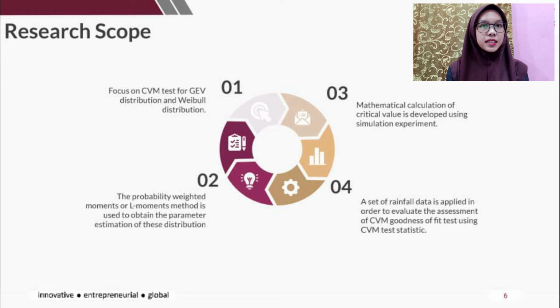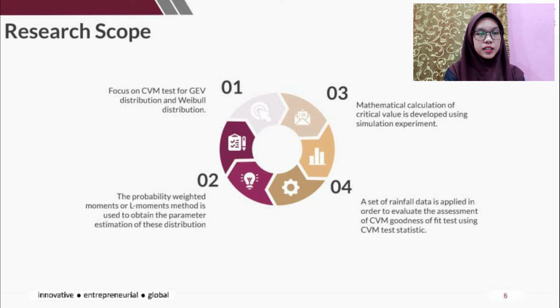Besides, from these studies, the probability weighted moments or L moments method is used to obtain the parameter estimation of this distribution, and mathematical calculation of critical value is developed using simulation experiment. And then, a set of rainfall data is applied in order to evaluate the assessment of CVM goodness of fit test using CVM test statistic.